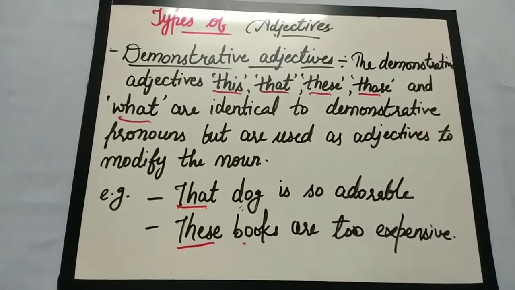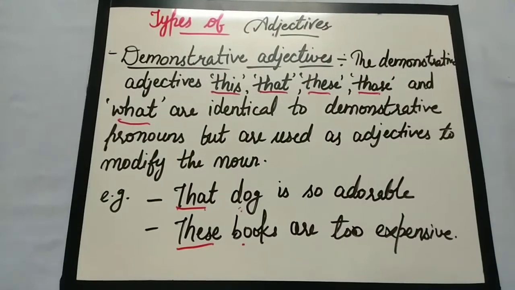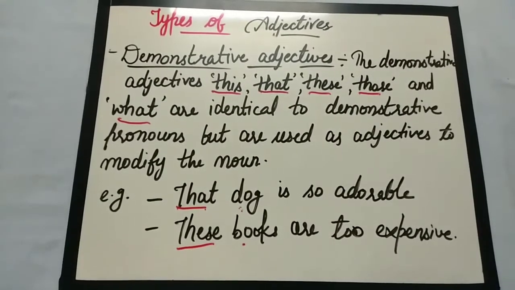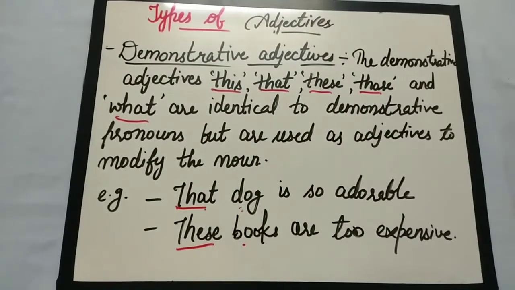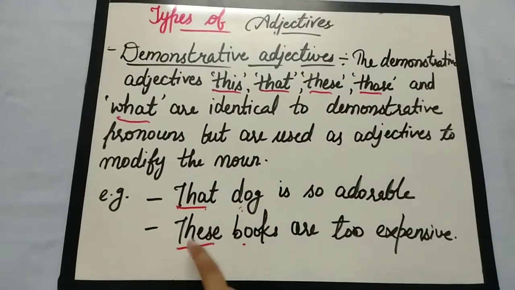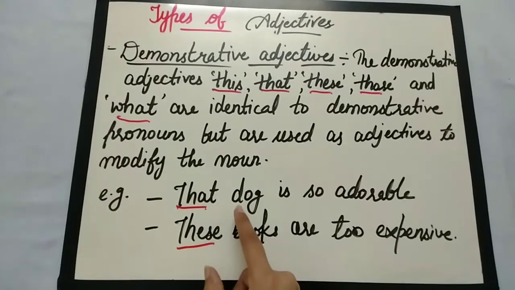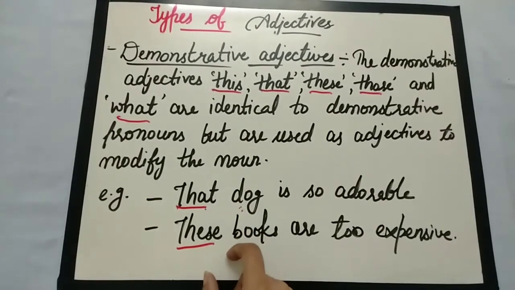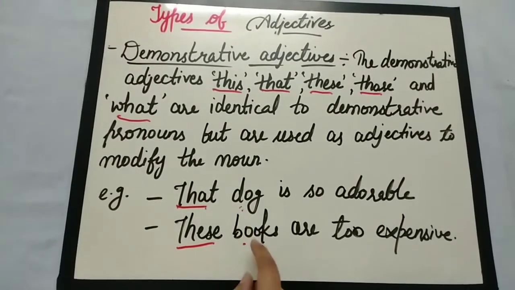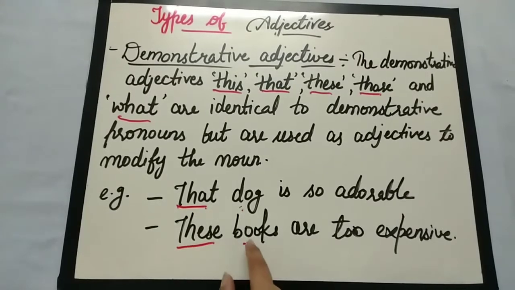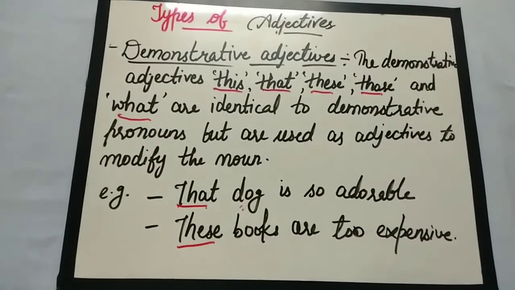So these are known as demonstrative adjectives. I hope the difference between demonstrative adjective and pronoun is clear to you. In a pronoun, these words come alone. They do not precede a noun, but an adjective precedes the noun, and after these words definitely a noun will come, and that noun will be modified by these demonstrative adjectives.